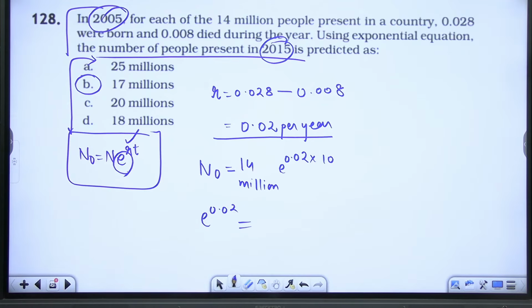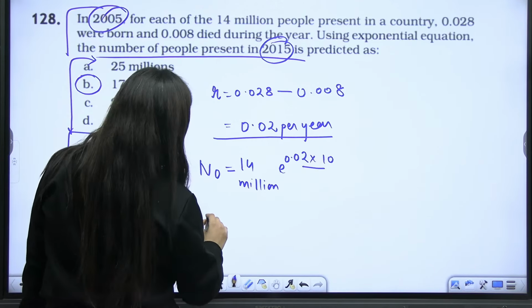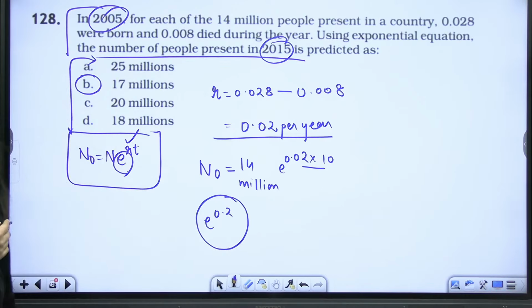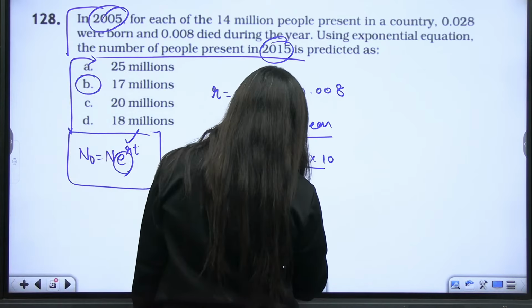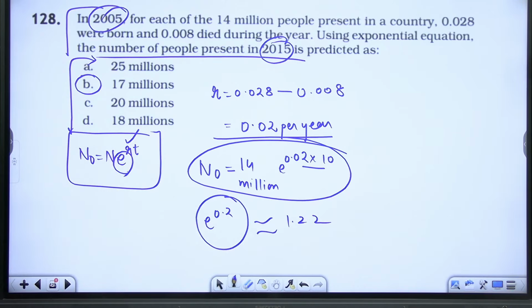If they ask such a question, they will definitely give you the value, and accordingly you can calculate it. So here it will not be 0.02 because if you multiply, you will get e^0.2. Their value will be given in the paper if they ask you. I'll tell you it is around 1.22, and accordingly you can put the values and get the answer. Am I clear? So it will be somewhere around 17 million.